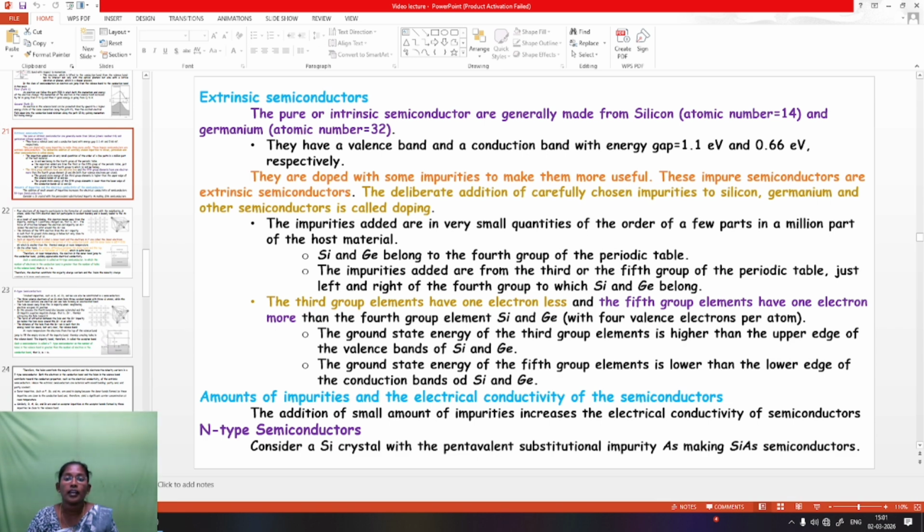The deliberate addition of carefully chosen impurities to silicon, germanium and others is something called doping. The impurities added are in very small quantities, of the order of a few parts in a million parts of the host. Here, silicon and germanium belong to the fourth group of the periodic table, and the impurities added are from the third or fifth group.